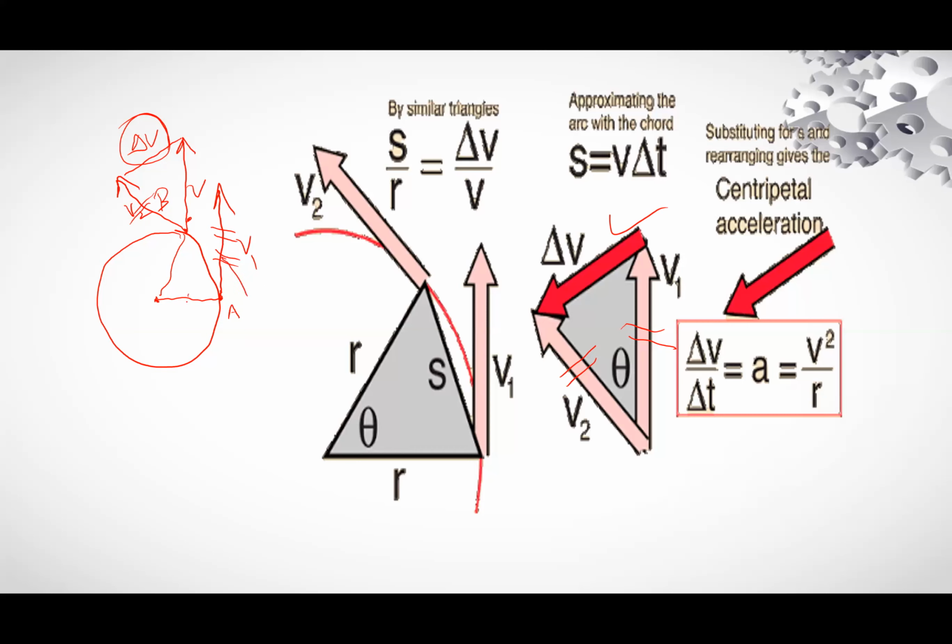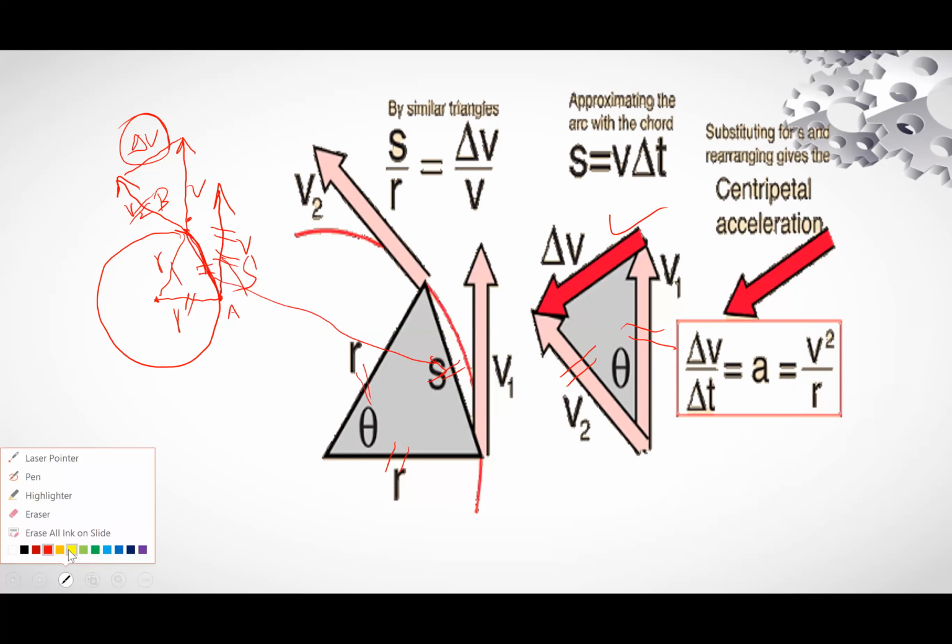Now this is equal to the radius of the circle, this is also equal to the radius of the circle, and this distance is equal to arc s. So this distance is given here. This is radius and this is radius. So these triangles are comparable.